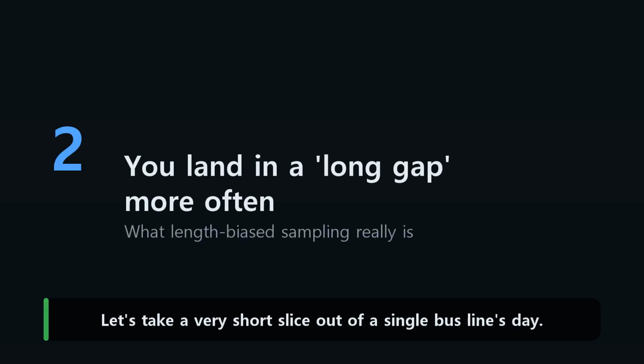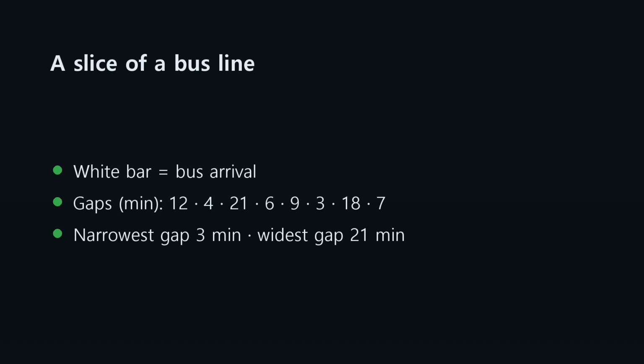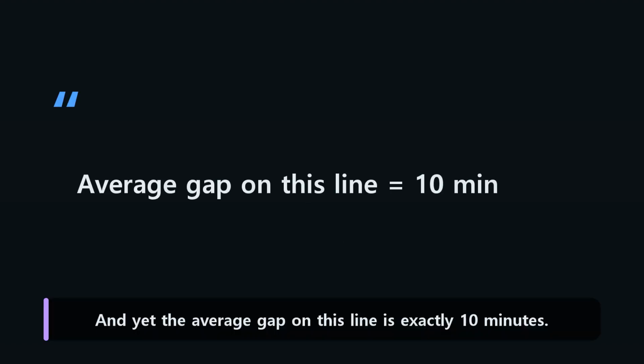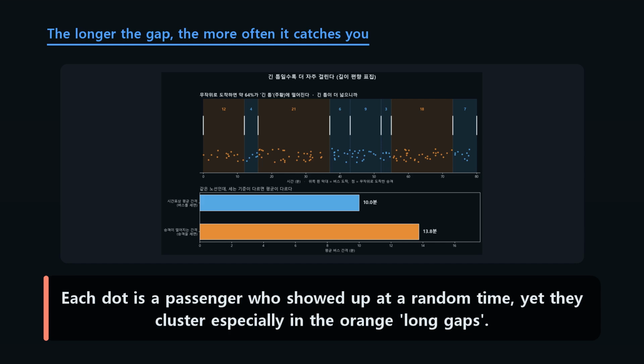Let's take a very short slice out of a single bus line's day. The white bars are bus arrivals, and the numbers between them are the gaps. The narrow gap is 3 minutes, the wide one 21 minutes. And yet the average gap on this line is exactly 10 minutes. Each dot is a passenger who showed up at a random time, yet they cluster especially in the orange long gaps.